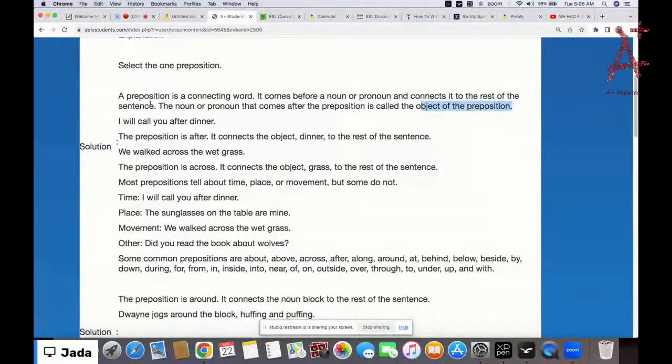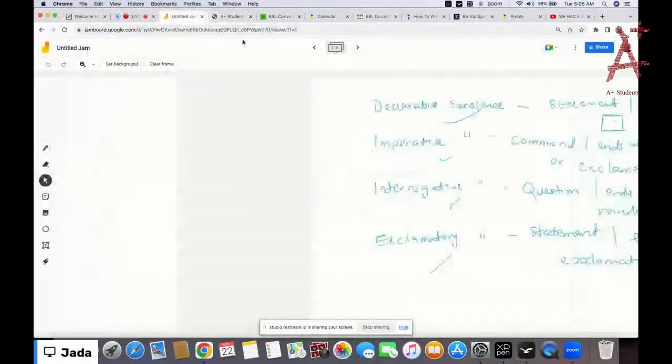All right, so I will call you after dinner. And what's the preposition here? The preposition here is after. It connects the object dinner to the rest of the sentence. Okay, so now note that a preposition is what? A connecting word.